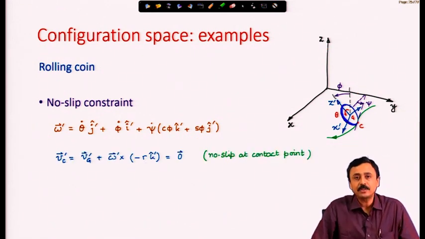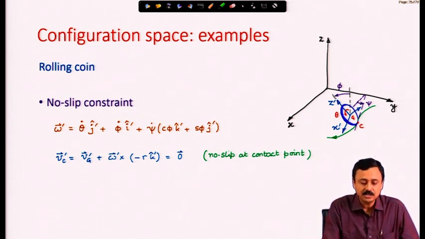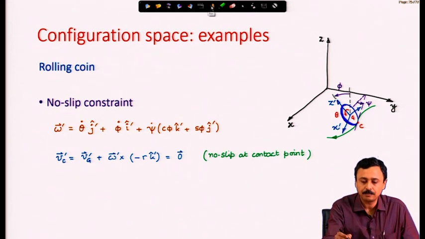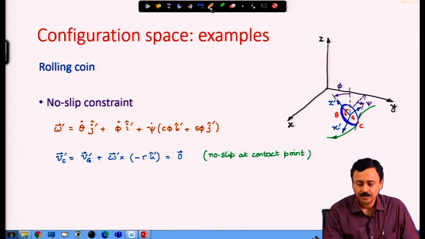Now, the velocity of that contact point in this x prime, y prime, z prime frame, V c prime, is V g prime plus omega cross minus r k prime cap, which is the velocity of the center of mass plus omega cross g c.